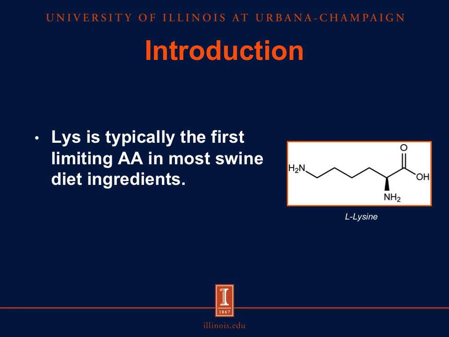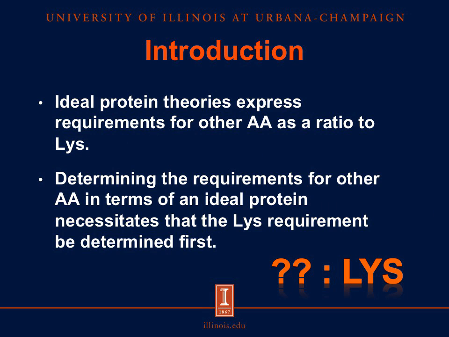As you may know, lysine is typically the first limiting amino acid in most swine diets. This is particularly true when discussing corn-soybean meal diets that are common in North American formulations. Because of this, and because lysine is almost used entirely in the body for protein accretion, with the exception of a small percentage of lysine used for carnitine synthesis, most ideal protein theories express the requirements for other amino acids as a ratio to lysine.